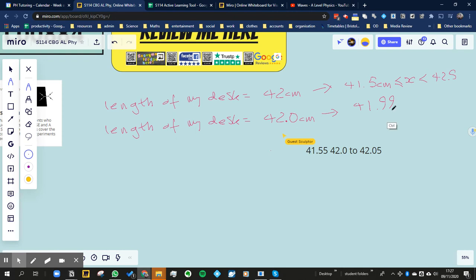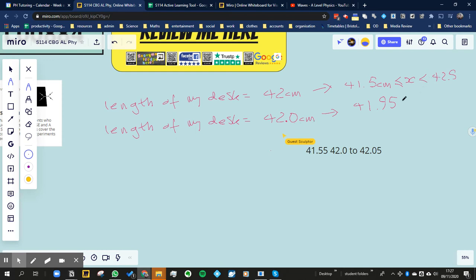So we've got to think about what is the lowest value. The lowest value would be 41.95 centimeters, which would round up to 42.0 centimeters to the nearest 0.1 centimeters.